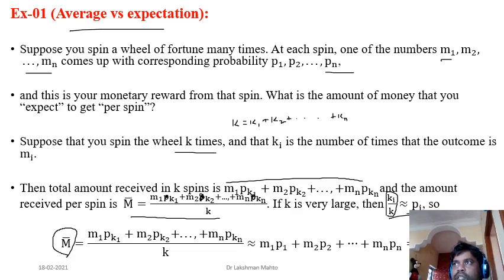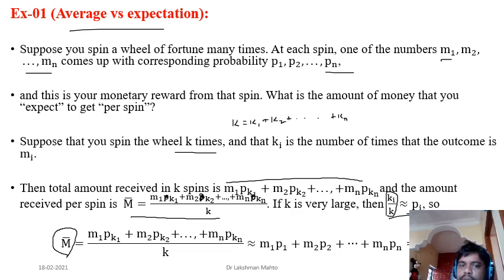What does it mean? Someone tosses a coin 10 times, but most of the time gets tail. It doesn't mean the probability of getting tail is not 0.5. Definitely it's 0.5.